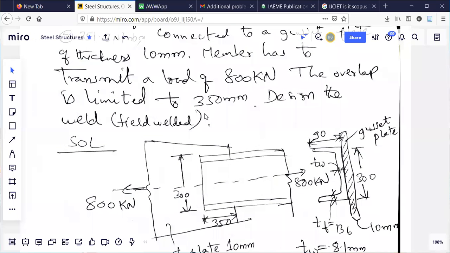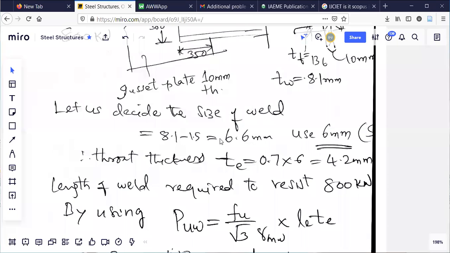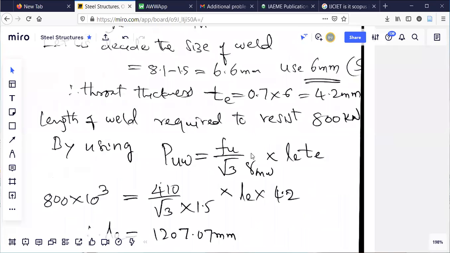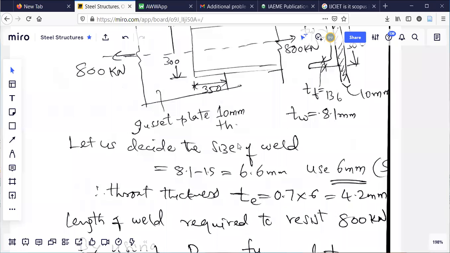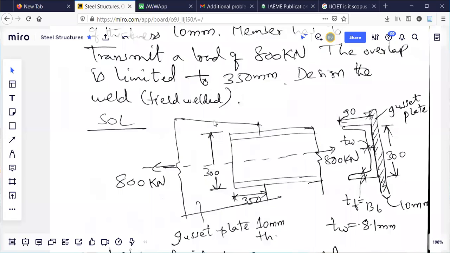Design the weld. Field welded. The welding is done at the field. So what happens if it is done in the field is gamma mw, this value becomes 1.5. Otherwise it is 1.25. So this is the problem here.